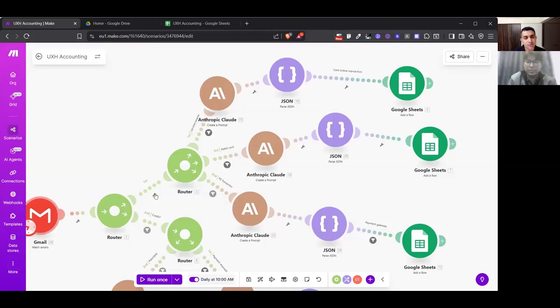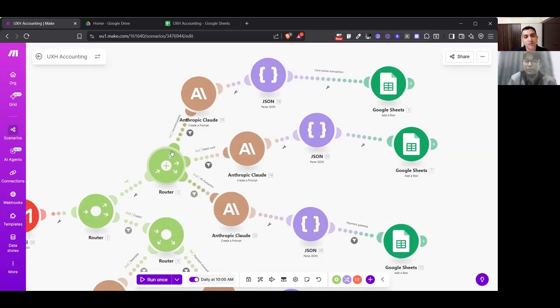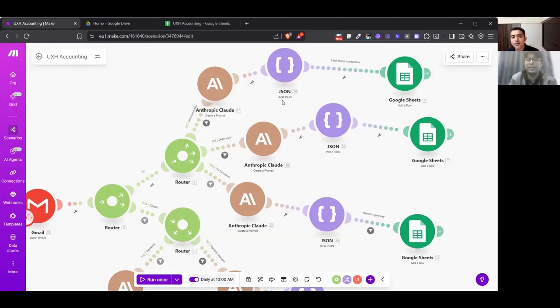Somebody who's running a startup and maybe is not taking an LLM plan: what is the cost of this LLM plan, and what is the cost of say Make, etc.? How much did you spend to build this? In the case of Make, they have a free plan of 1,000 operations per month. So this is one operation, this is second, third, fourth, fifth. At one time, only one path will go, so about 6 operations at a time for one particular mail. So you can do 150, 200 mails easily in those 1,000. More than easy. How do you calculate?